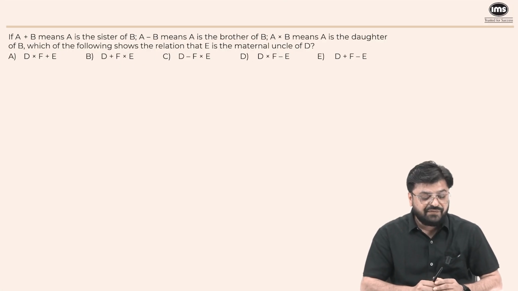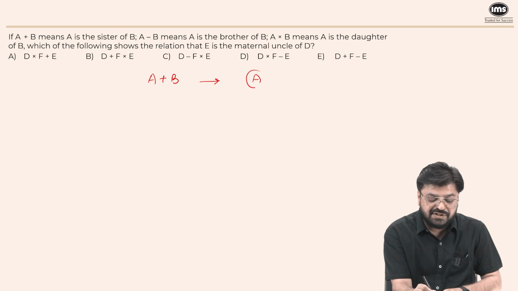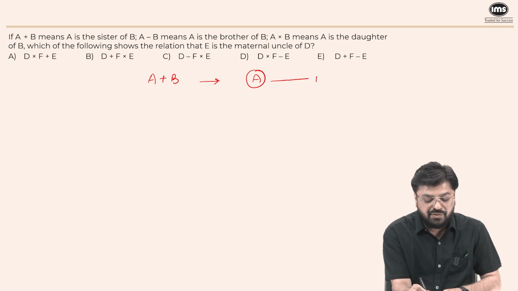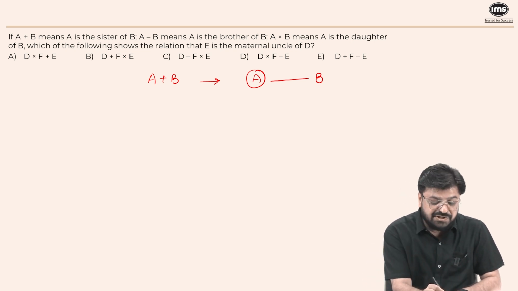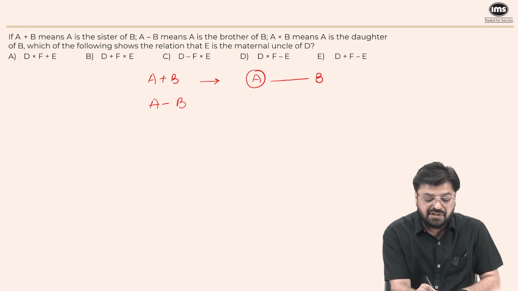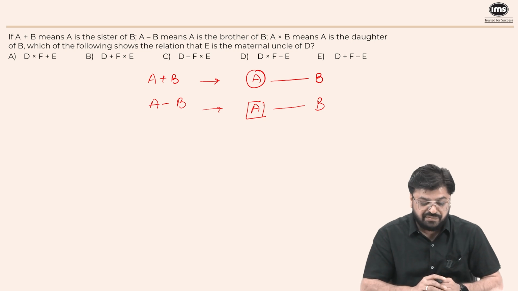Next question is, if A plus B means A is the sister of B, but we don't know the gender of B. A is the sister of B means B can be brother or sister of A. A minus B means A is the brother of B. But again, we don't know the gender of B. B can be brother or sister of A.